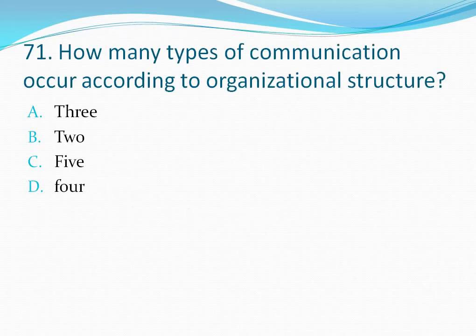Let's move to the next question. Question number 71. How many types of communication occurs according to organizational structure? Your options are option A 3, option B 2, option C 5, option D 4.